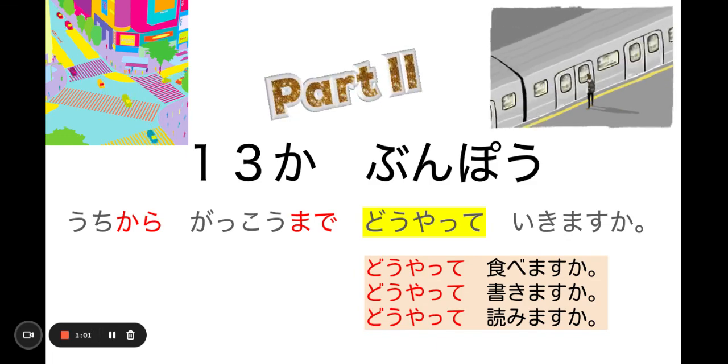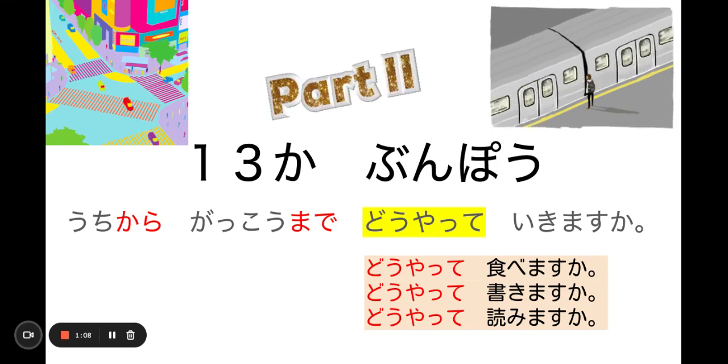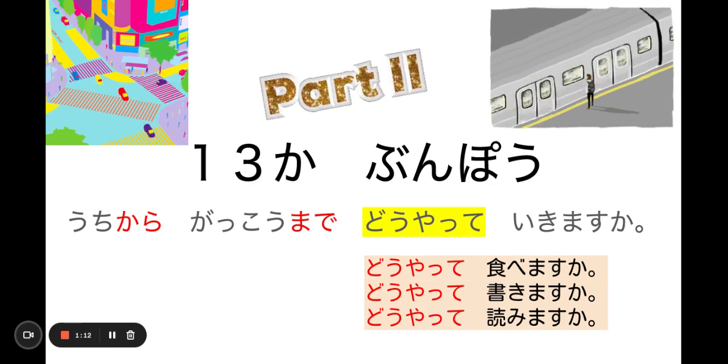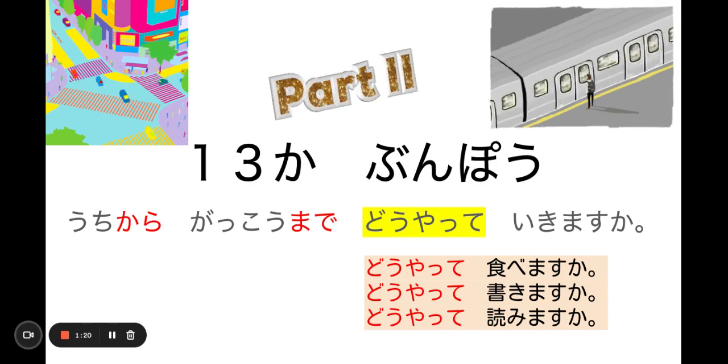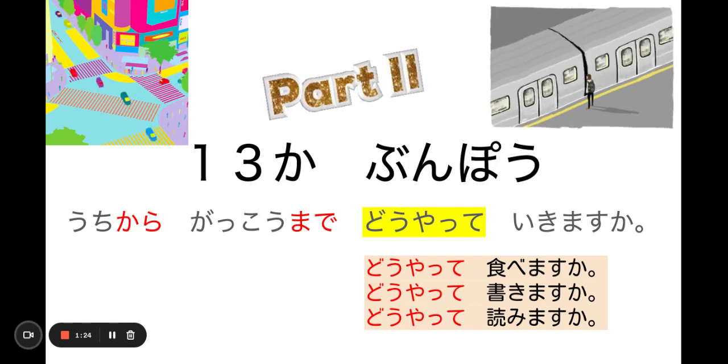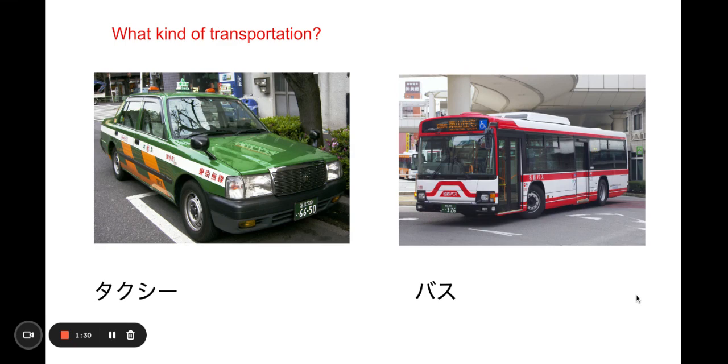Let's say you have a kanji in your mind that you don't know how to write. Then you would ask, すみません。漢字はどうやって書きますか? If certain kanji you don't know how to read, then you would say, どうやって読みますか? So, どうやって is a very, very convenient and helpful and super useful interrogative word.